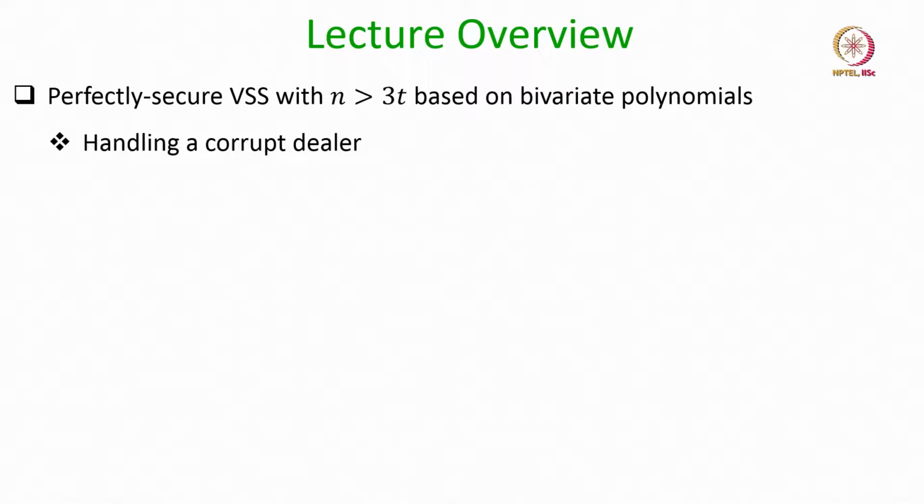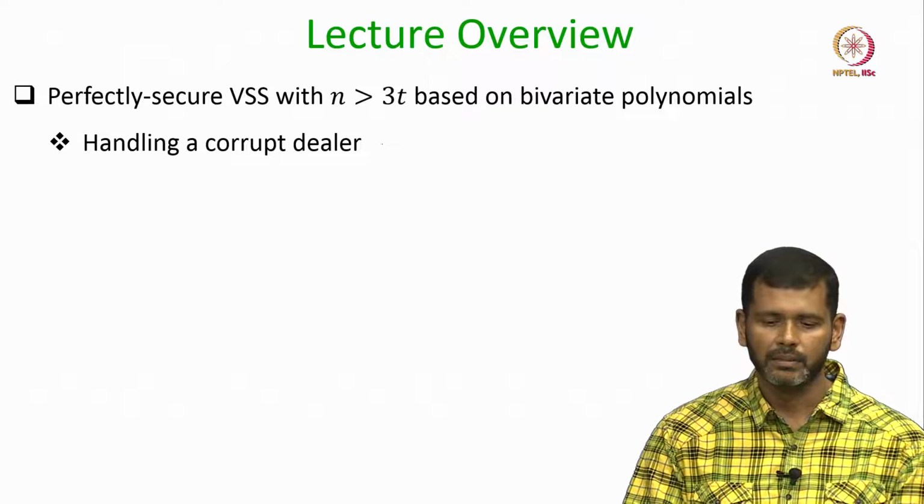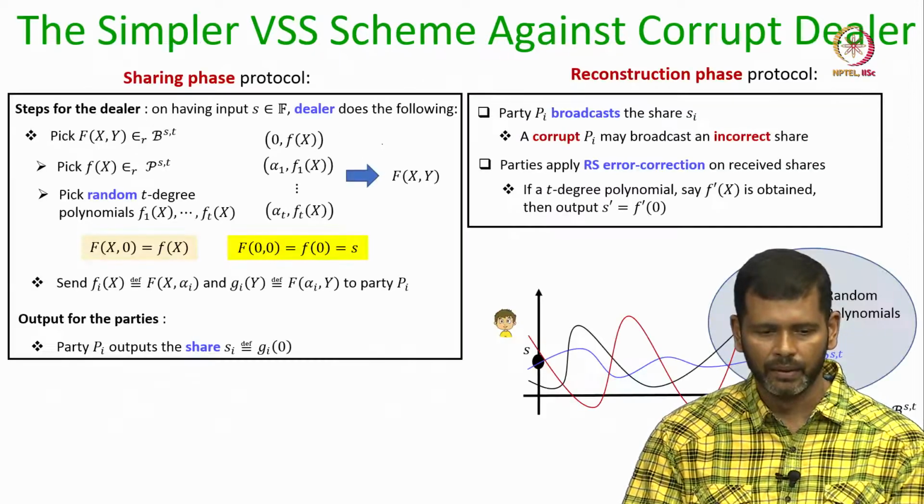Everyone, welcome to this lecture. So, the plan for this lecture is as follows. In this lecture, we will see how we can modify the perfectly secure VSS scheme that we had discussed in the last lecture, based on bivariate polynomials, and make it handle even a potentially corrupt dealer.